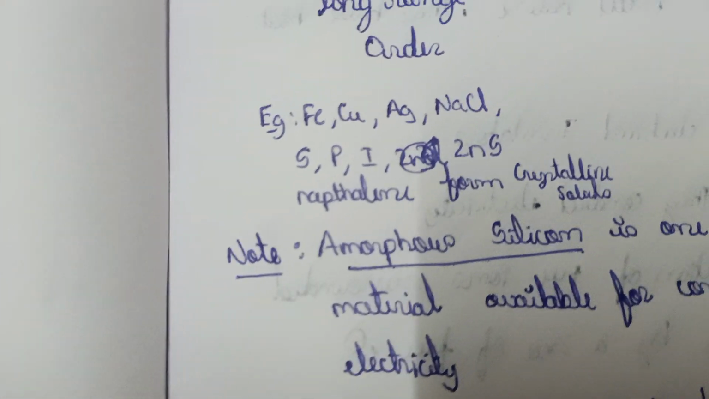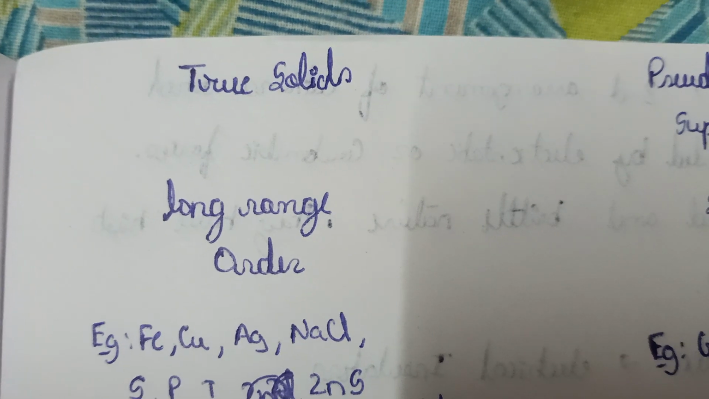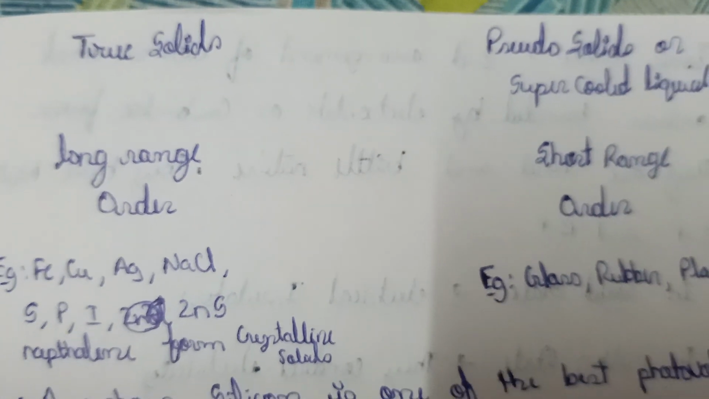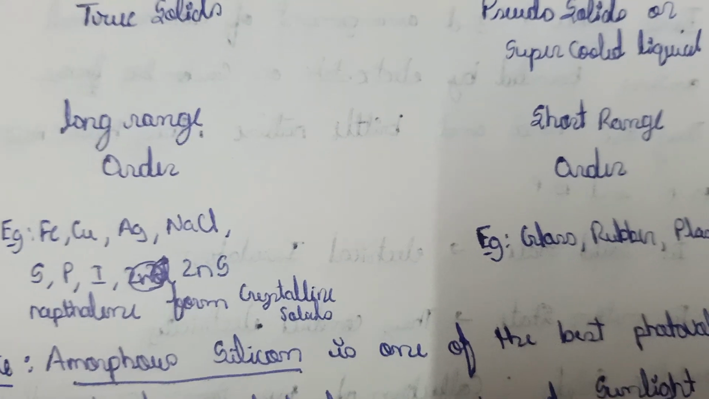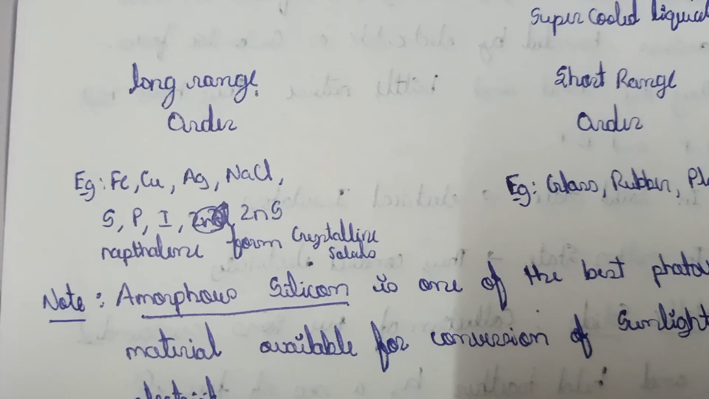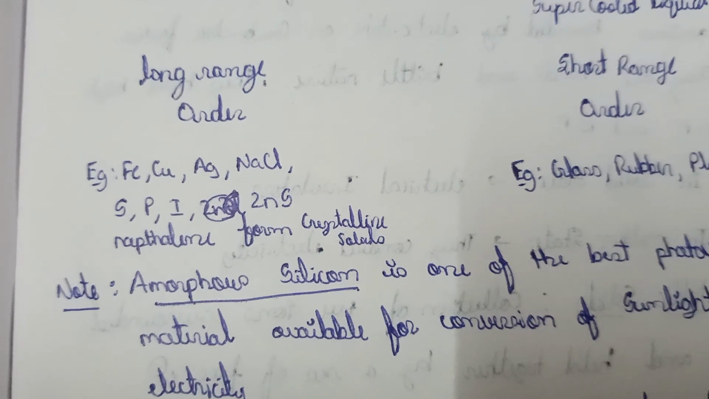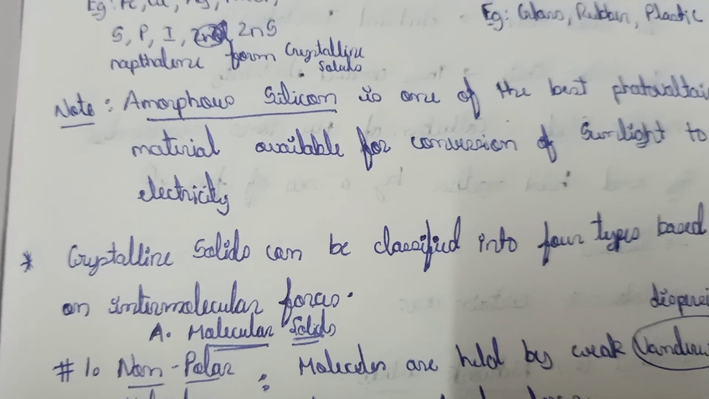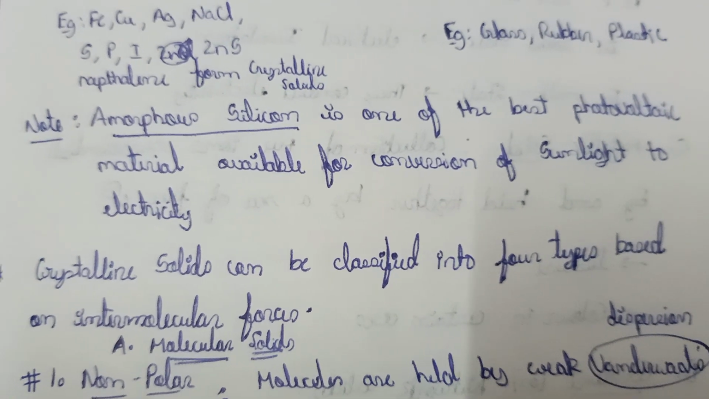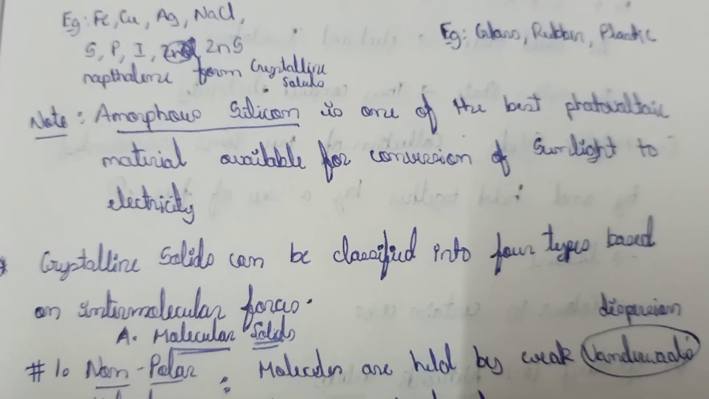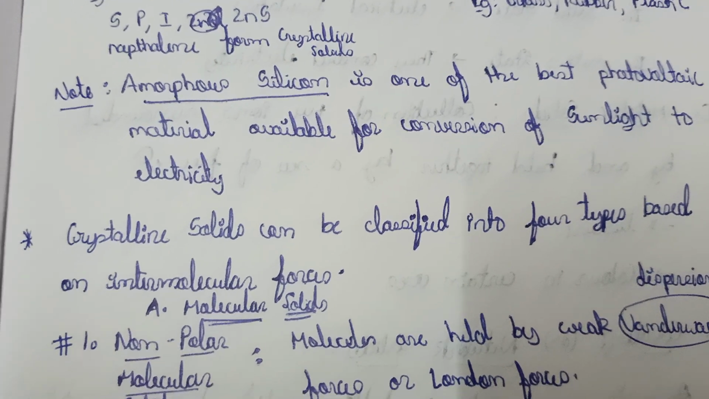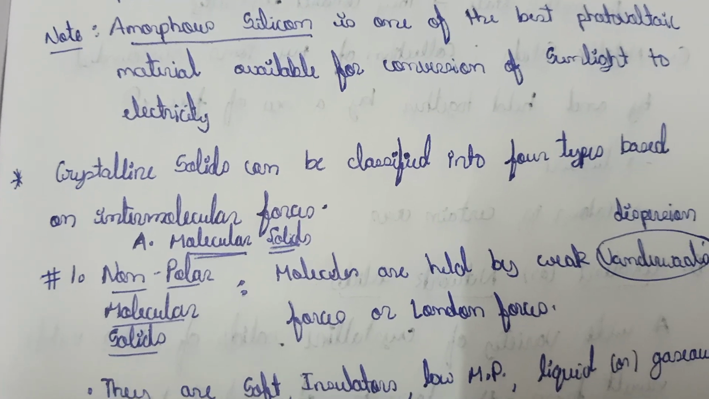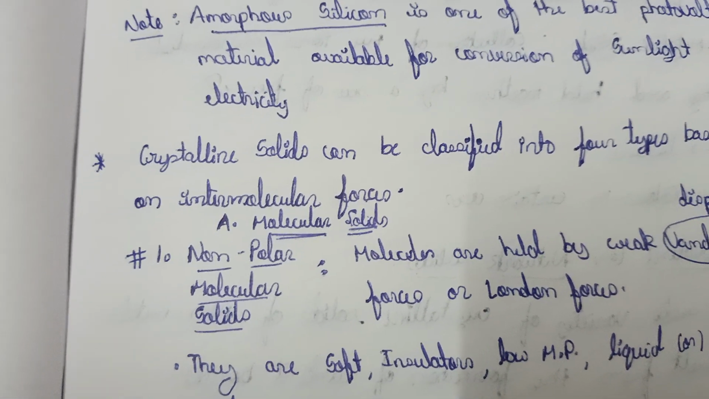And next, amorphous solids are also called pseudo solids or supercooled solids, whereas crystalline solids are also called true solids. There is long range order for crystalline solids and short range order for amorphous solids, and these are the examples. And amorphous silicon is one of the best photovoltaic materials available for conversion of sunlight to electricity, a very important point. And crystalline solids are again classified into four types based on the intermolecular forces between them.